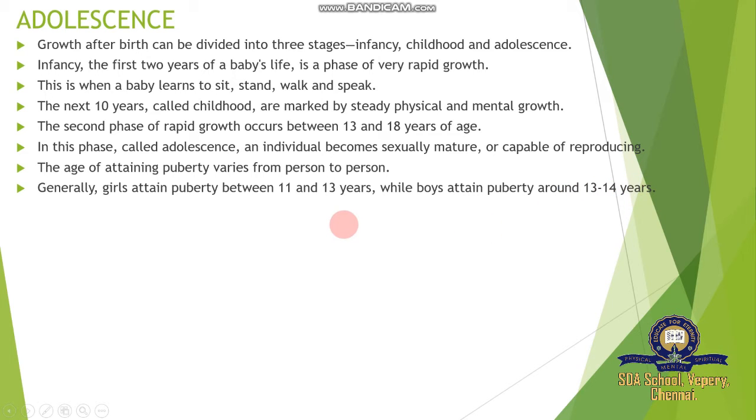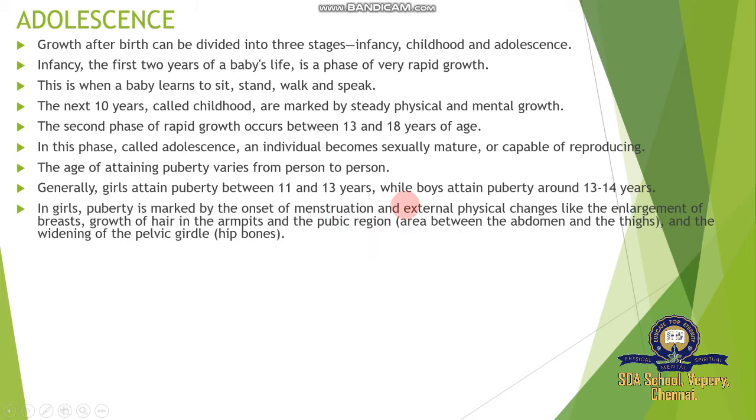Okay, a great change happens in both males and females. Some changes of the body are called sexual maturity. In girls, puberty is marked by the onset of menstruation and external physical changes like enlargement of the breasts, growth of hair in the armpits and pubic region, the area between the abdomen and thigh, and widening of the pelvic girdle. The hip bones widen because after puberty the girl gets ready for reproduction.